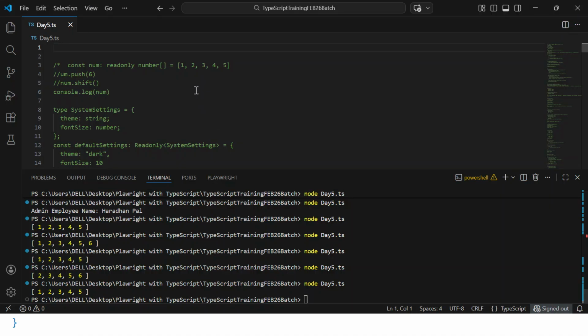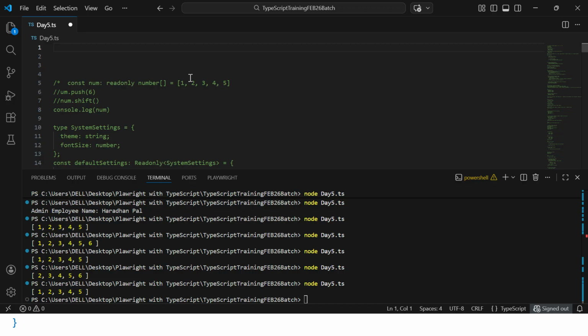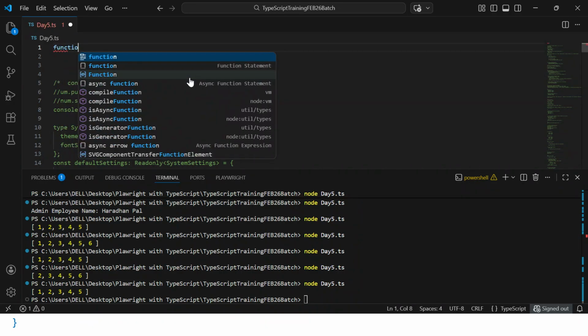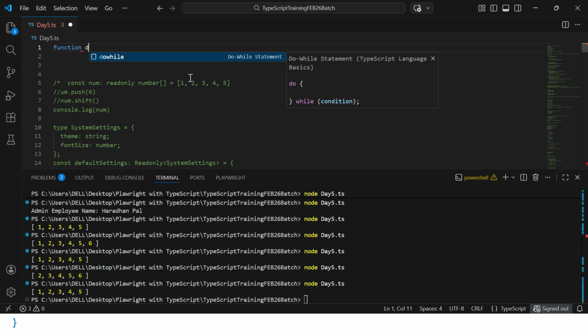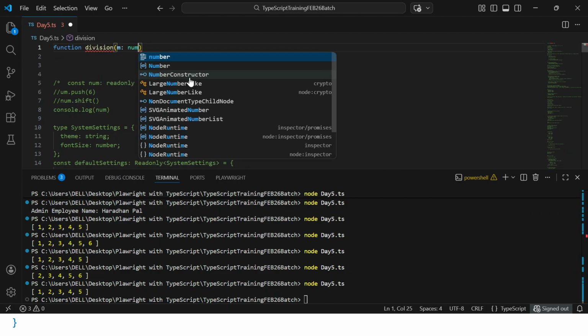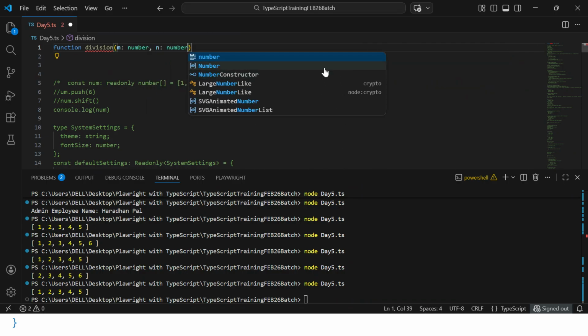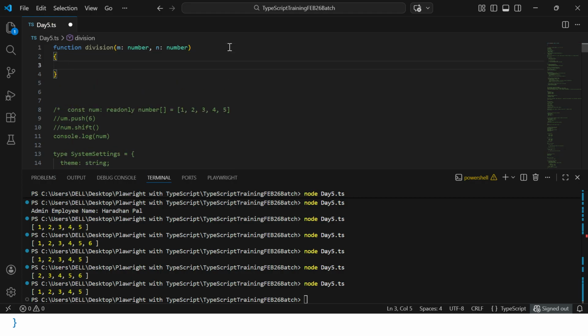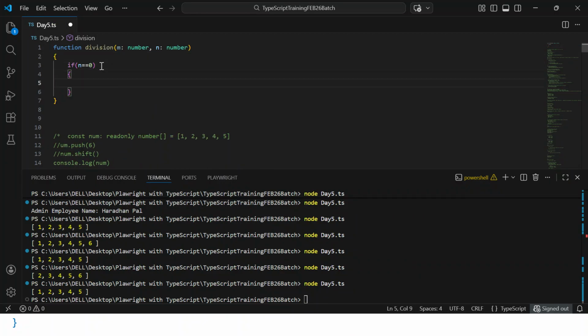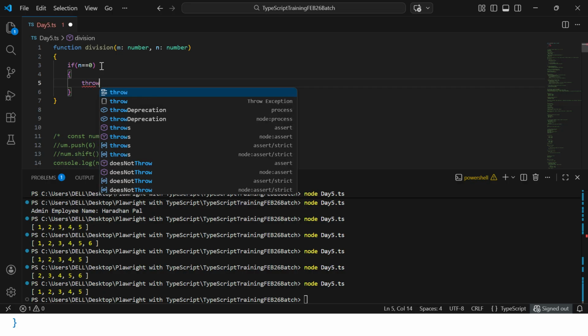So what we will do, we will create a very simple function with the function keyword called division. Here we can have two parameters, m colon number and n colon number. I can have some body. If n equal to 0, then it will throw some error. So the throw keyword can be used to define a custom error, along with try catch and finally.